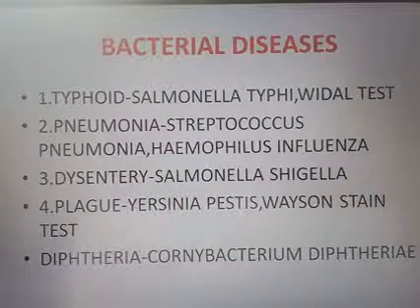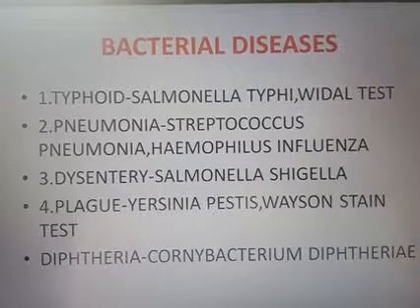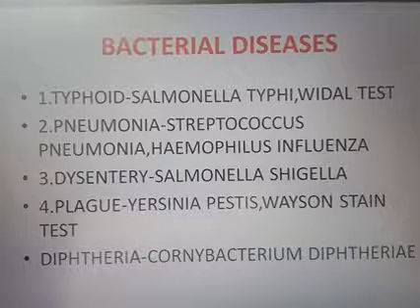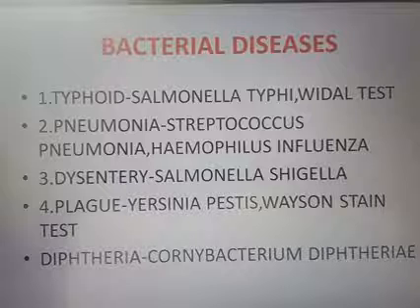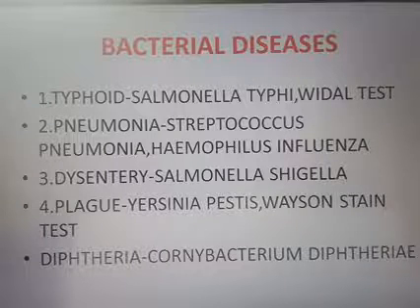First of all, we are discussing bacterial disease, which is an example of infectious disease. According to NCERT, you have to study these bacterial diseases. First one is typhoid, second pneumonia, third dysentery, fourth plague, and fifth diphtheria.